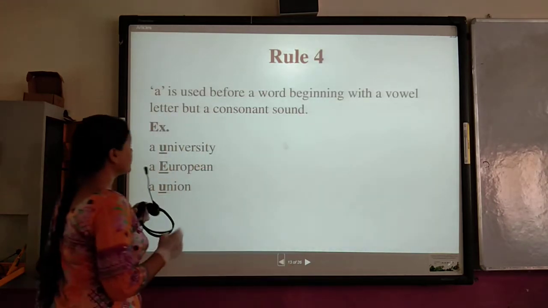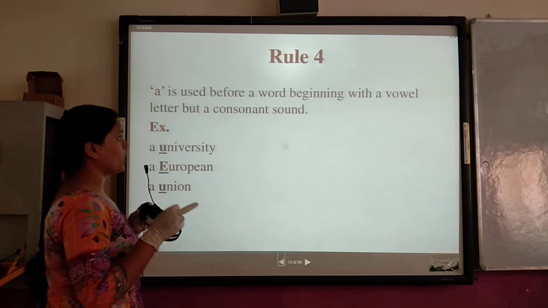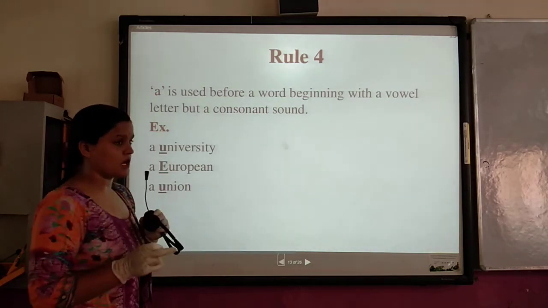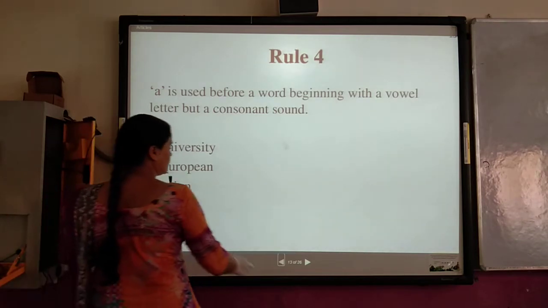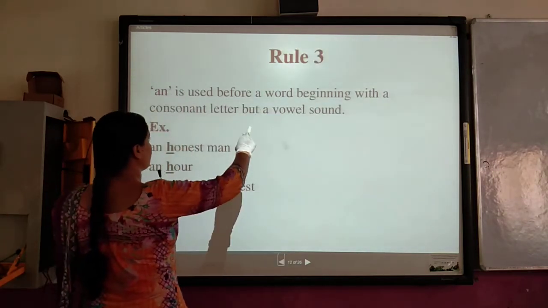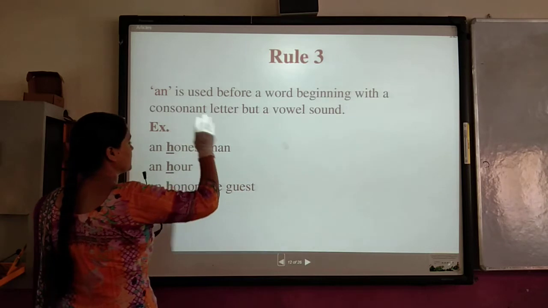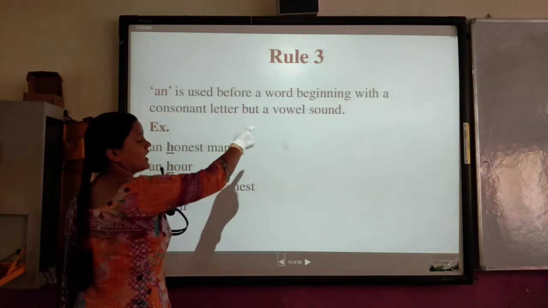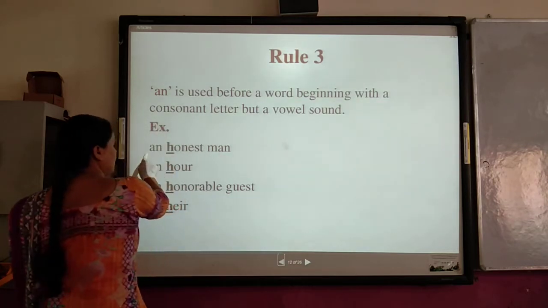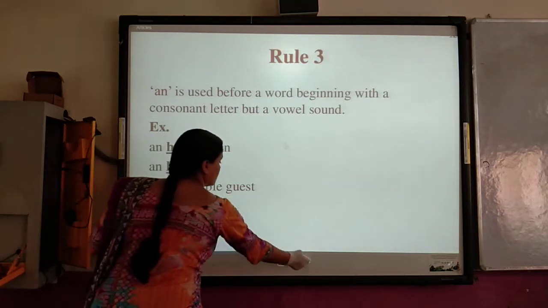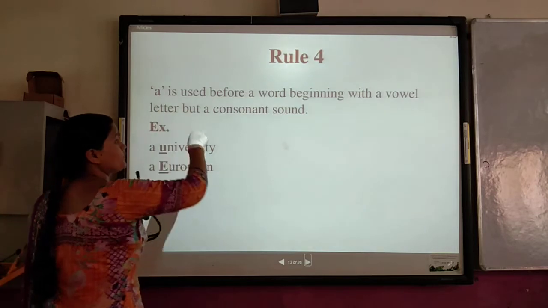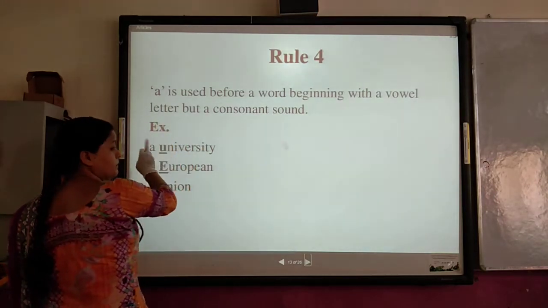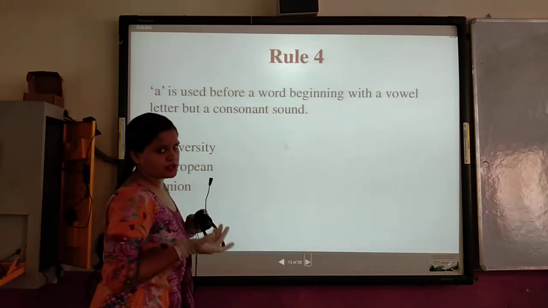Okay. Next, "a" is used before a word beginning with a vowel letter but a consonant sound. Again, look at rule number 3. Rule number 3 was telling that if some word has a consonant letter at the beginning but a vowel sound, it will take "an". But "a" is used for words that have a vowel letter at their beginning but a consonant sound.